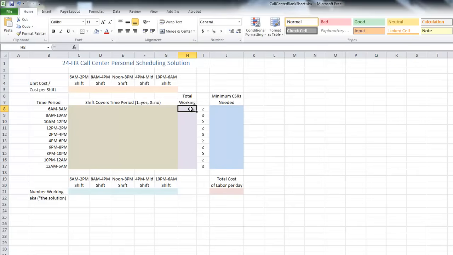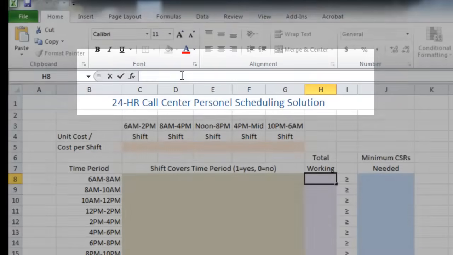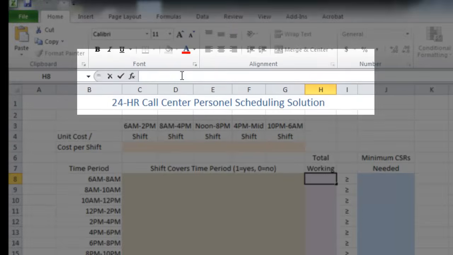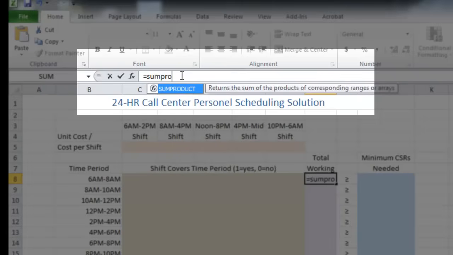So in H8, which is the first cell in the total working column, we're going to enter a formula. And it will look like this. So it will be equals sum product. And Excel will go ahead and guess what you want to do, and that's what we want, so sum product.